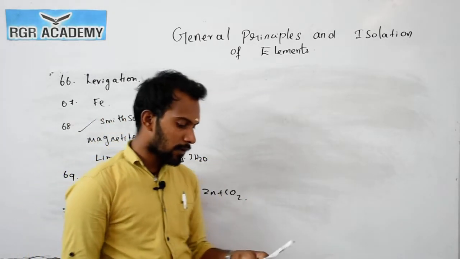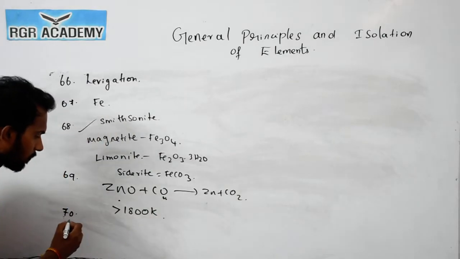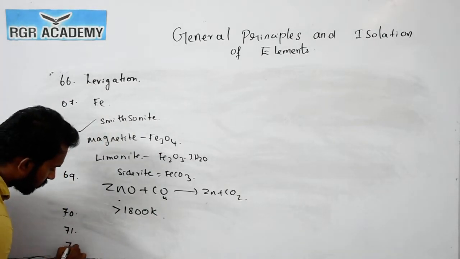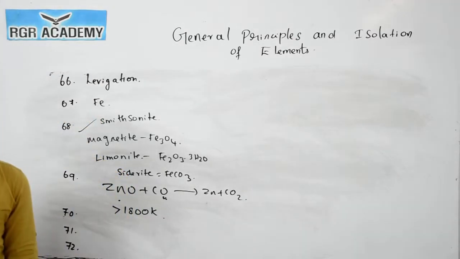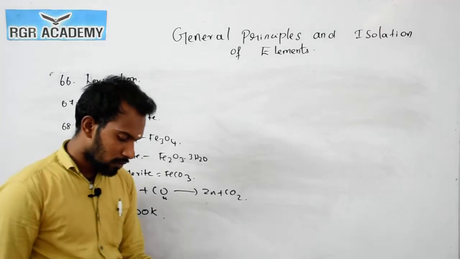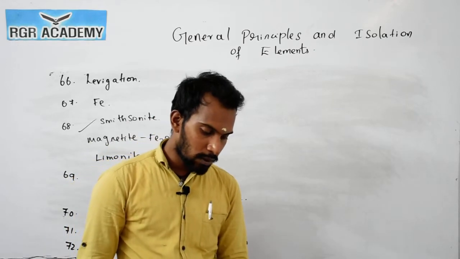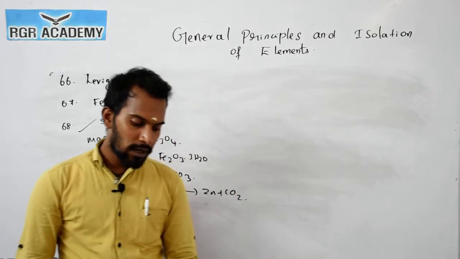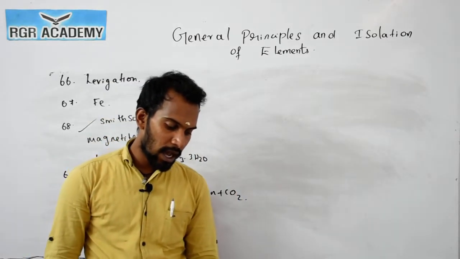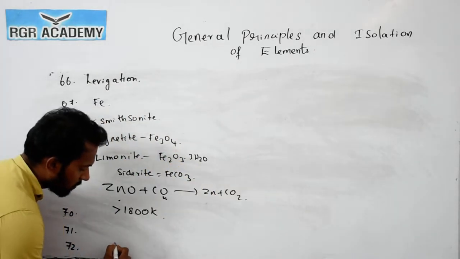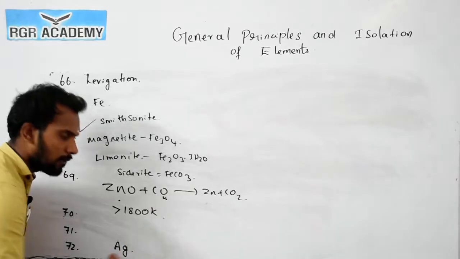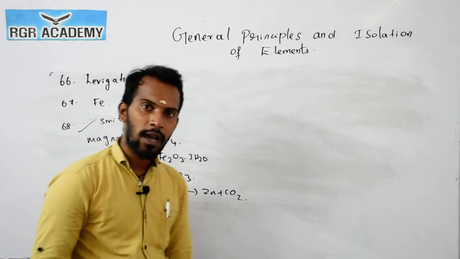Now the question number 72. Which of the following metals is extracted by the amalgamation process? The amalgamation process is used for silver. So silver can be extracted by the amalgamation process.